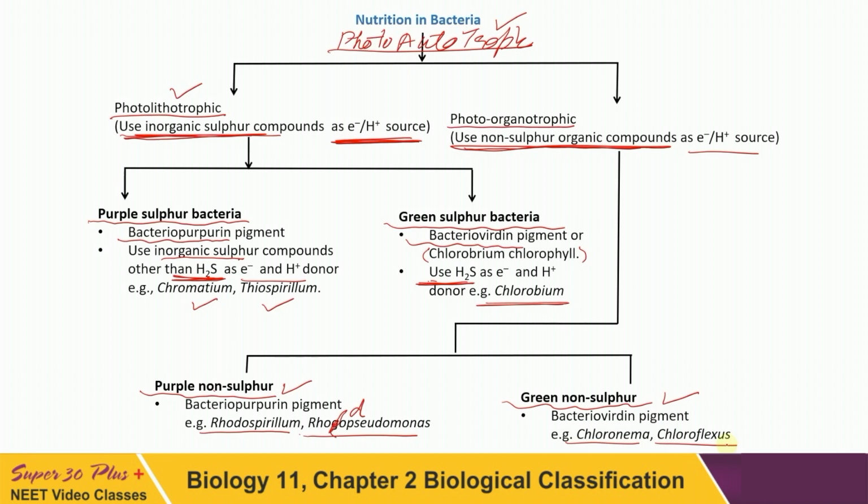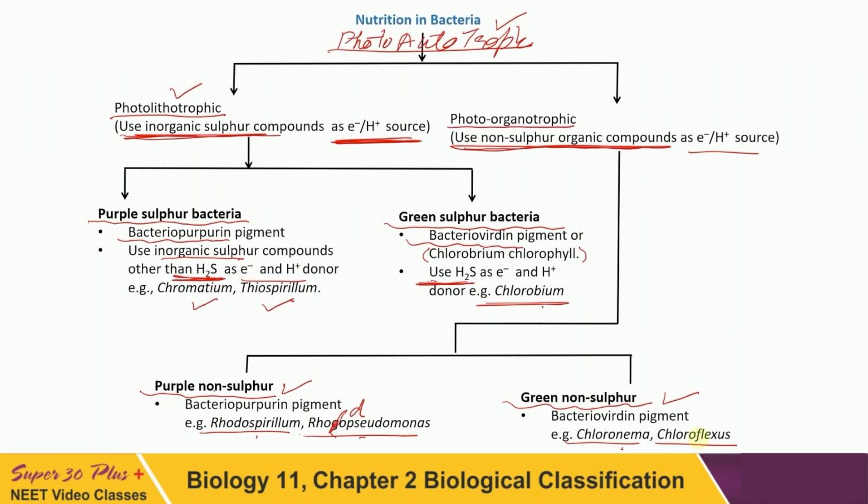This is about photoautotrophs. You have to remember the examples: Chromatium, Thiospirillum and Chlorobium. This is one group, photolithotrophs. Rhodospirillum and Rhodopseudomonas are another group.